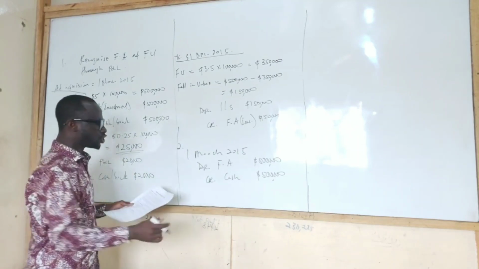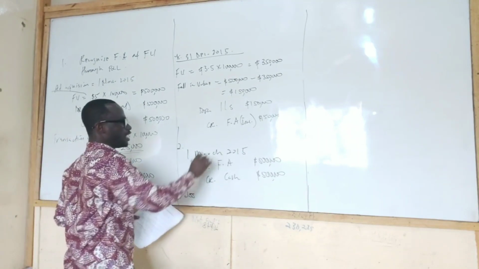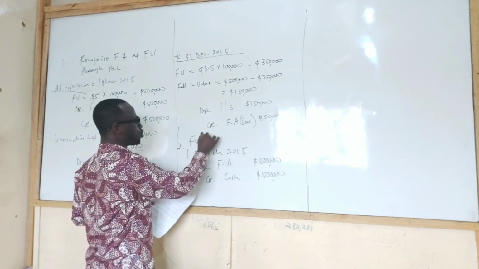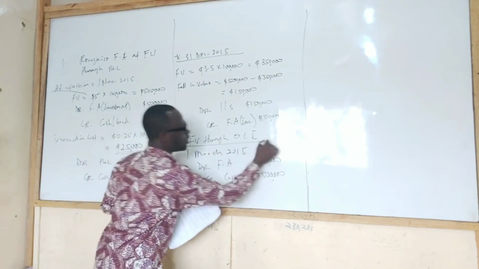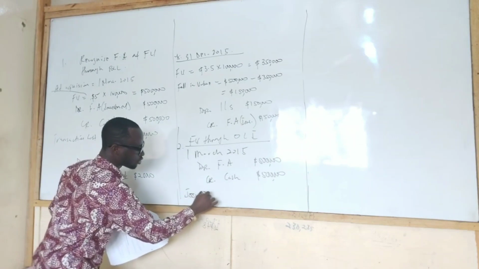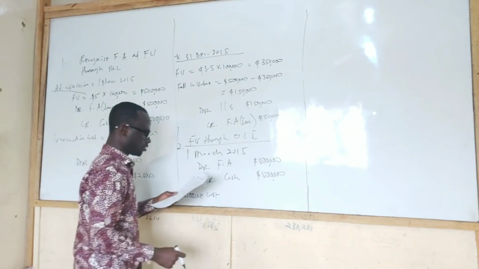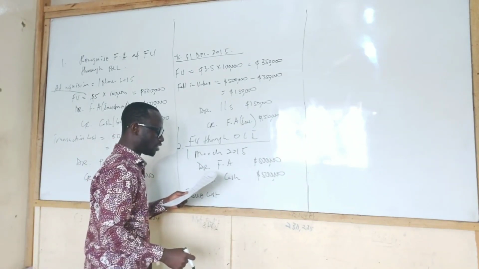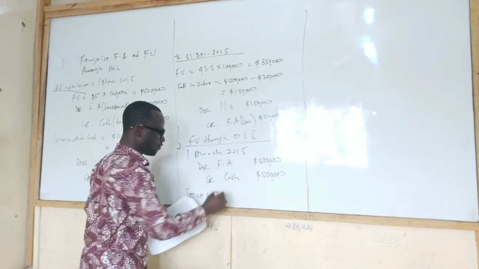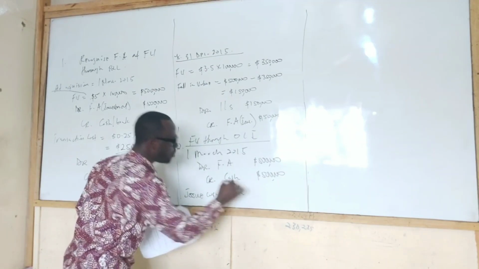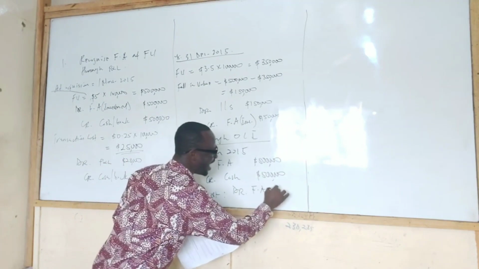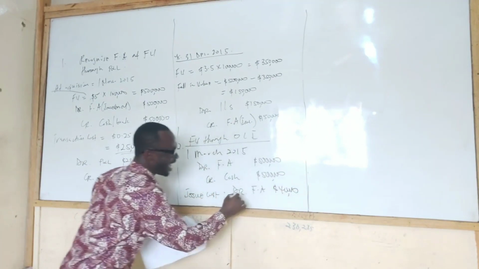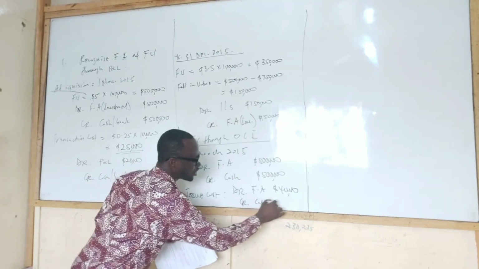Then the issue cost. What do we deal with it? So this is fair value through OCI. Alright? So the issue cost, which is how much? 40,000. Can you see that? Yeah. 40,000. So we debit financial assets with the 40,000 and credit cash 40,000.